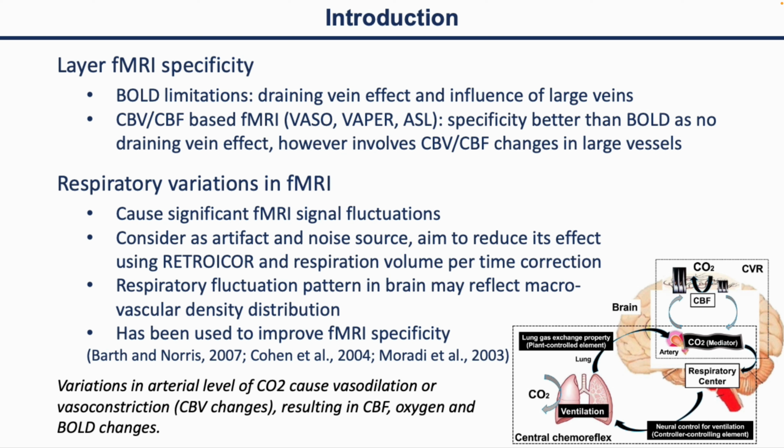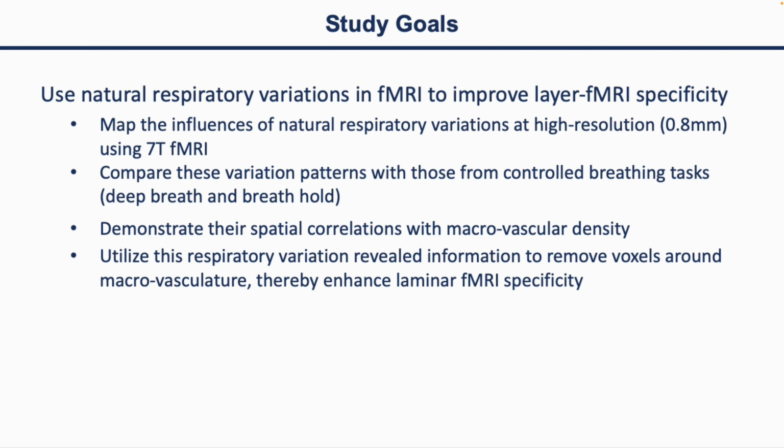We usually consider it as artifact or noise source, and there have been a lot of efforts developing different methods to reduce these respiration effects on fMRI. However, the respiratory fluctuation pattern in brain could reflect the macrovascular density information, which has been used to improve fMRI specificity in previous research.